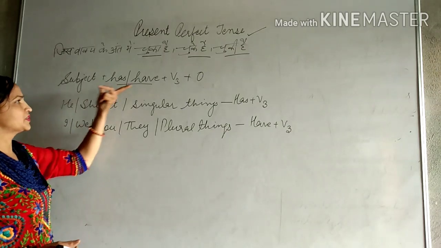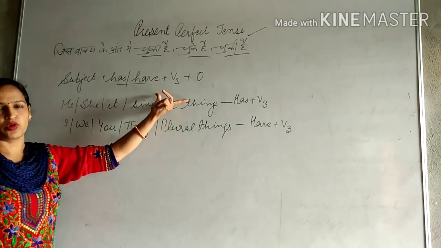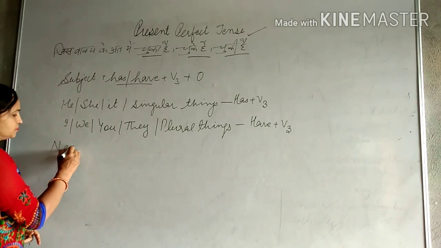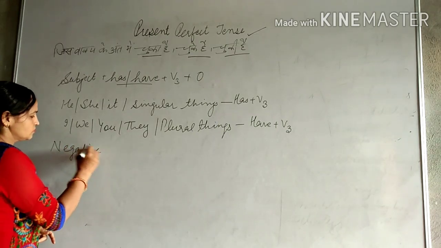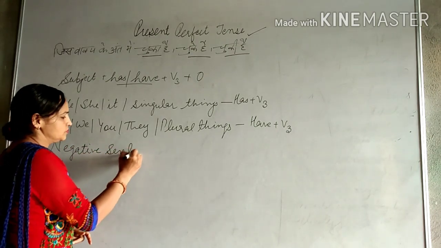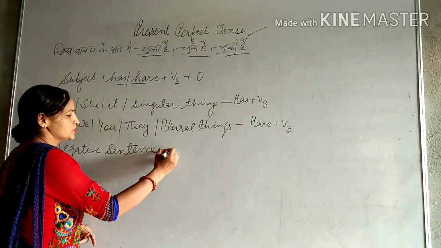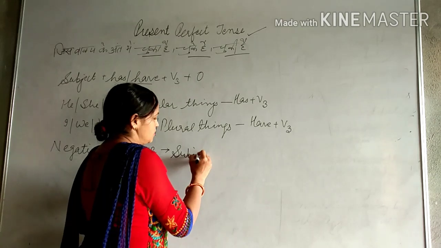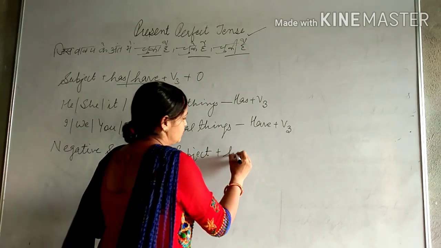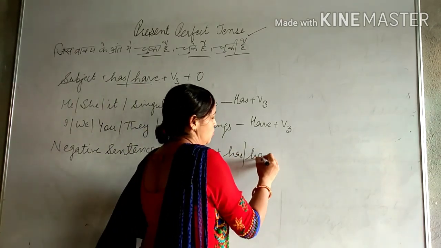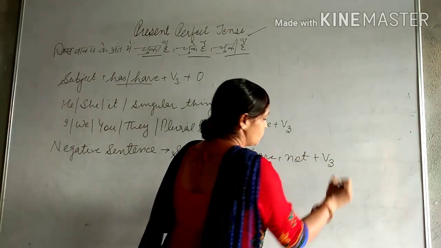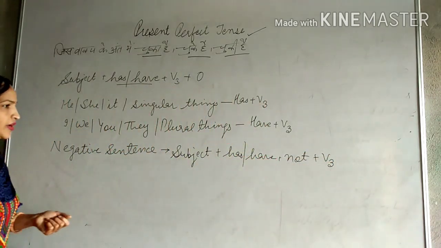Sentence formation: subject, has, have, then third form of the verb, then object. For the negative sense, what will be the formation? Subject, has, have, then not, then third form of the verb. Now we will have an example.